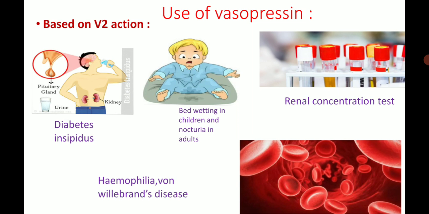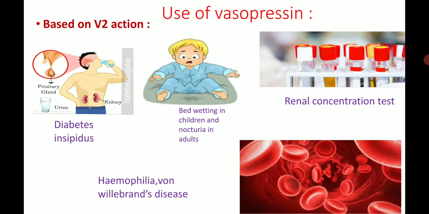Then use of the vasopressin is based on the V2 action. First is the diabetes insipidus. Diabetes insipidus is caused by the lack of vasopressin, which prevents dehydration, or by the kidney's inability to respond to vasopressin. Vasopressin enables the kidney to retain water in the body. So in this condition vasopressin is given.